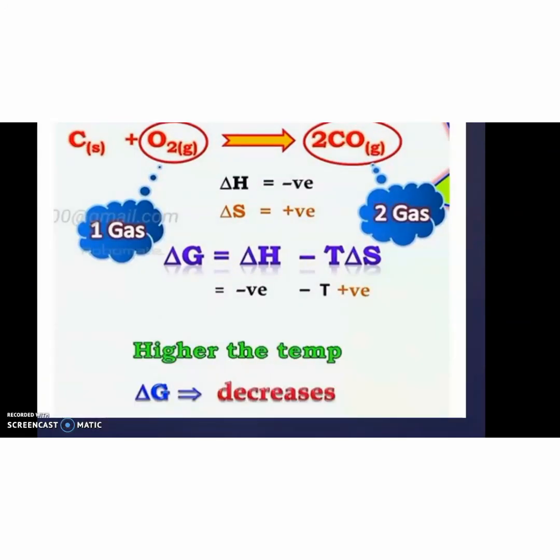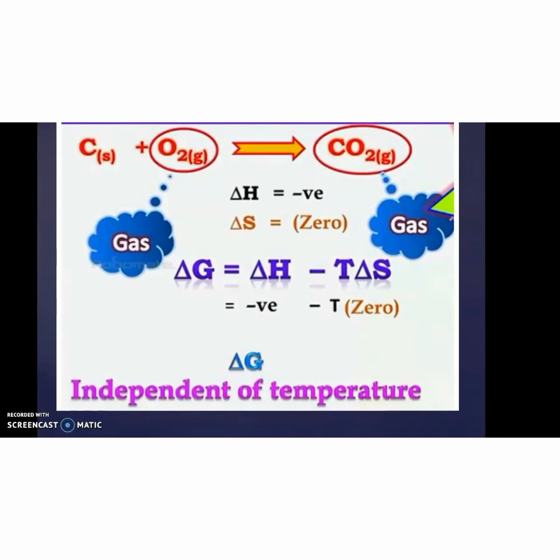So delta G increases with increasing temperature, and delta G may be independent of temperature when delta H is negative and delta S is 0.